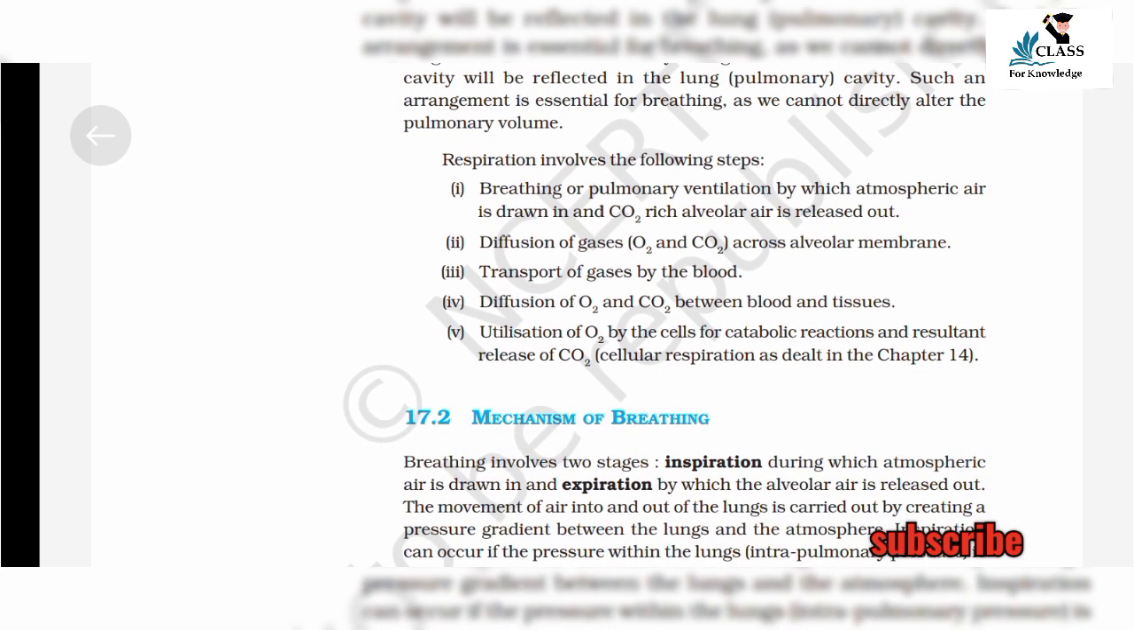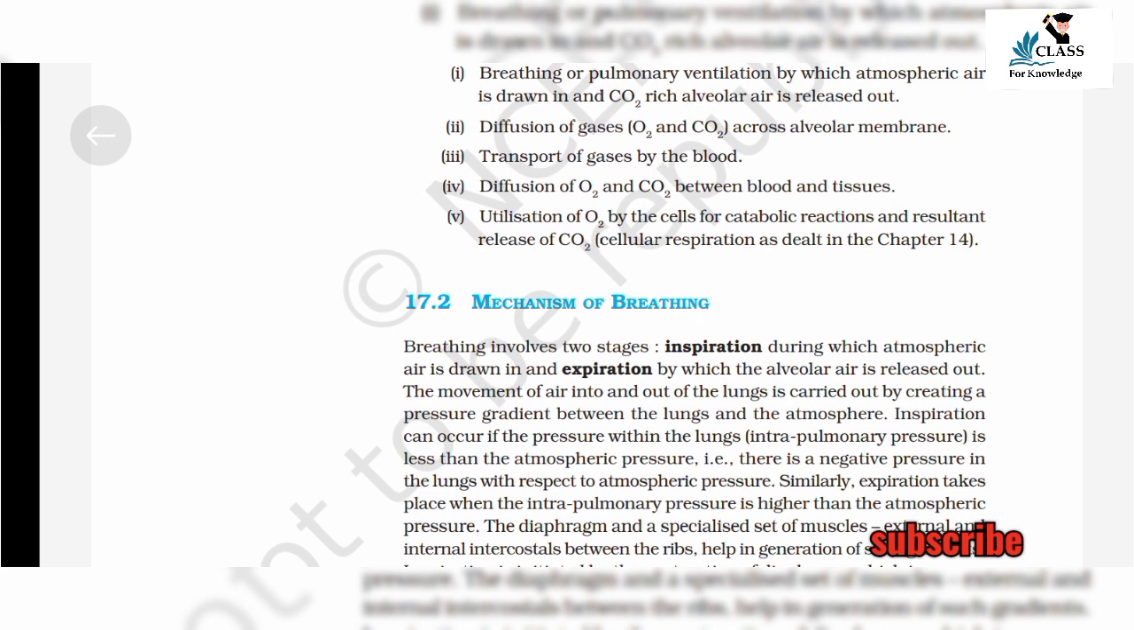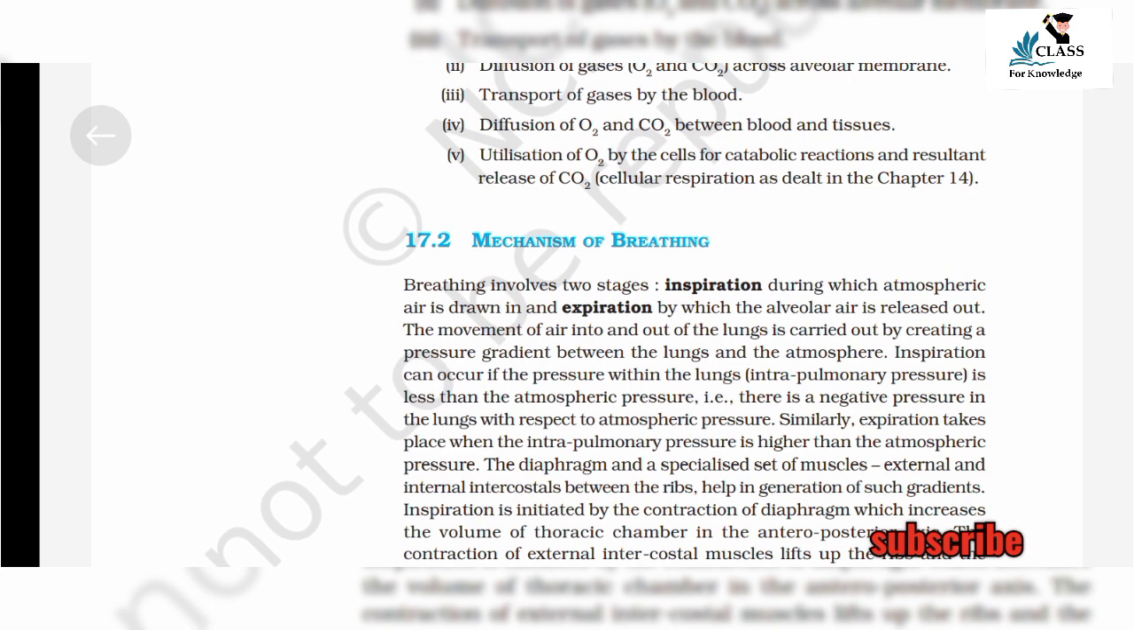Respiration involves the following steps. Number 1: Breathing or pulmonary ventilation, by which atmospheric air is drawn in and CO2-rich alveolar air is released out. Number 2: Diffusion of gases, O2 and CO2, across the alveolar membrane. Number 3: Transport of gases by the blood. Number 4: Diffusion of O2 and CO2 between blood and tissues. Number 5: Utilization of O2 by the cells for catabolic reactions and resultant release of CO2, cellular respiration, as detailed in Chapter 14.